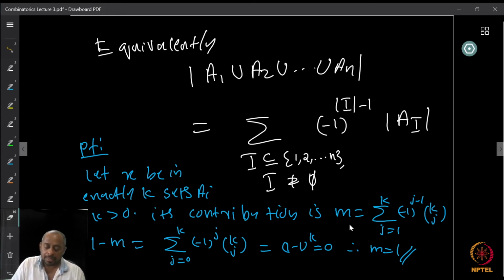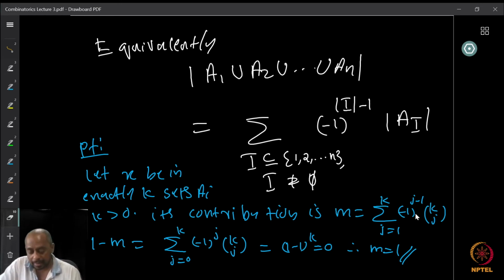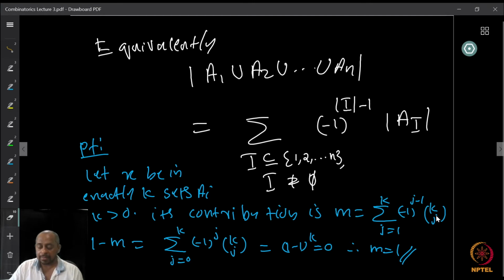Now what you do, you multiply both sides by minus 1 and add 1. So I'll get 1 minus m on the left side, and on the right side I will have a plus 1. That plus 1 can be written as minus 1 raised to 0. So therefore I can now make the index start from 0, and of course, because I multiplied by minus 1, minus 1 raised to j minus 1 becomes minus 1 raised to j. So I take the summation again, j equal to 0 to k of minus 1 raised to j, k choose j, which is 1 minus 1 whole raised to k, which is again 0, therefore m must be equal to 1.